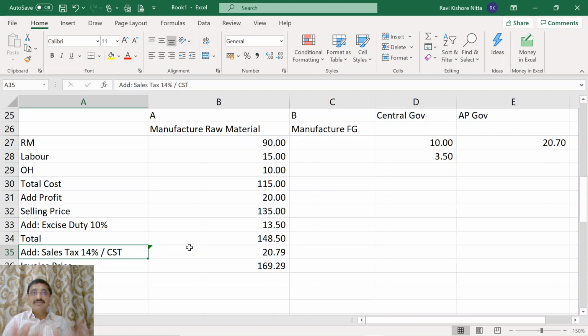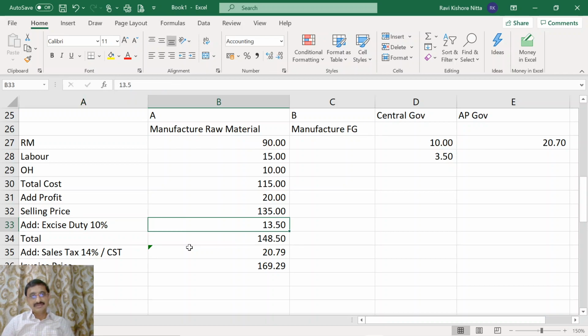When A has manufactured the product, excise duty got attracted and he needs to pay 13.5. This is a central government subject. When he sells the product, sales tax gets attracted and this is a state government subject, because prior to the amendment in the constitution, the authority to levy tax on intrastate sales was with the state governments. So the trigger for sales tax is sale.